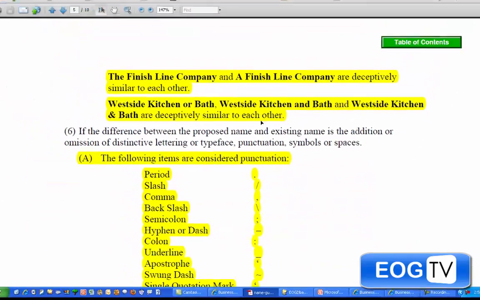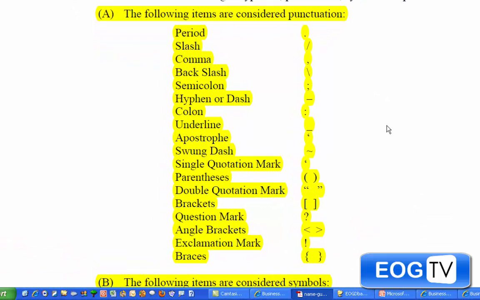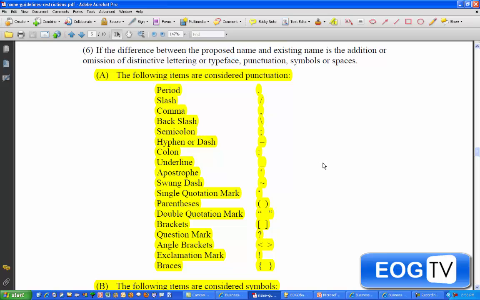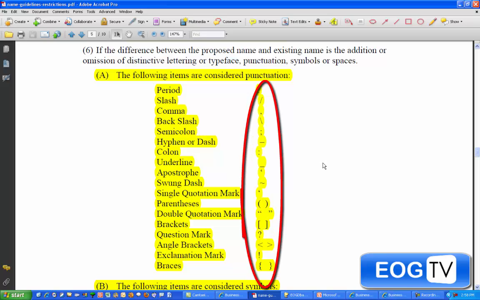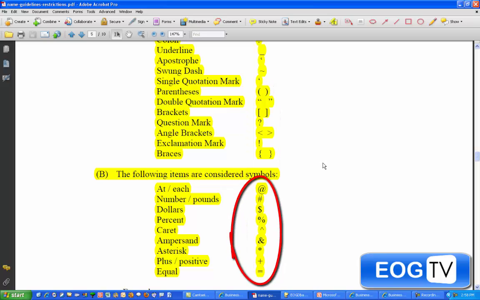The next thing is also punctuation. Punctuation marks, omitting them or making them part of the word, is not relevant either because they don't recognize them. So if you're going to have a question mark or even a symbol, like the dollar symbol, those are things that are not relevant. They're only concerned with the actual words.